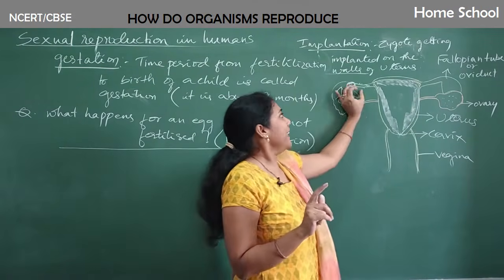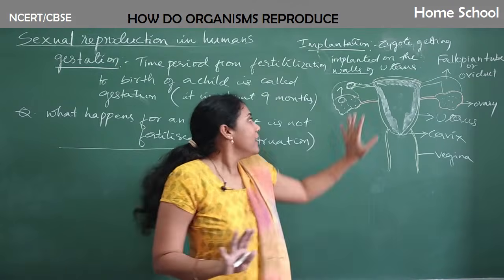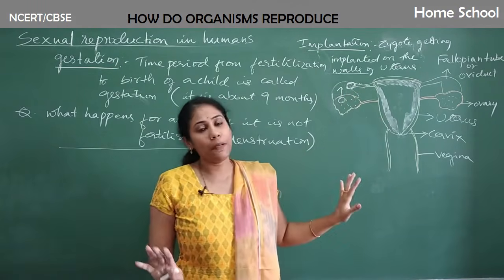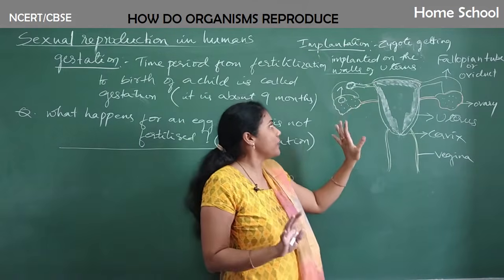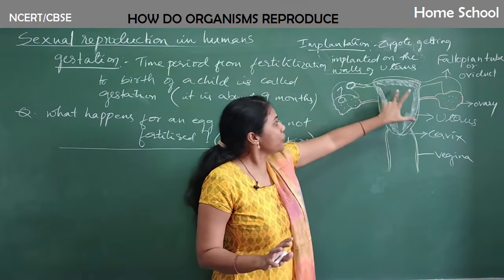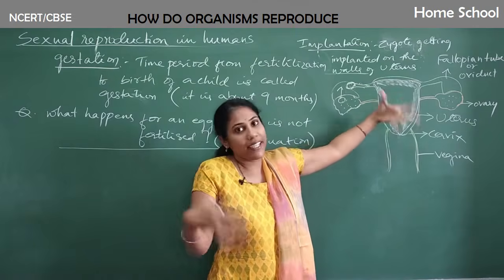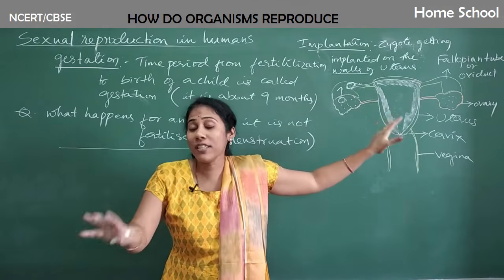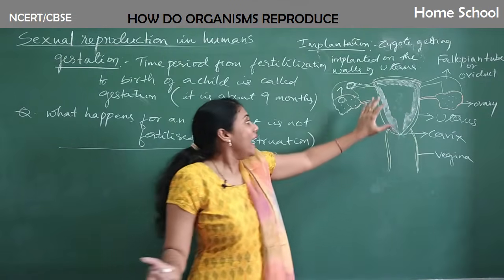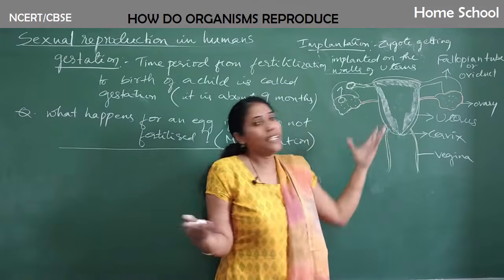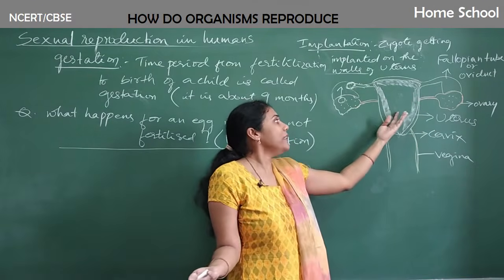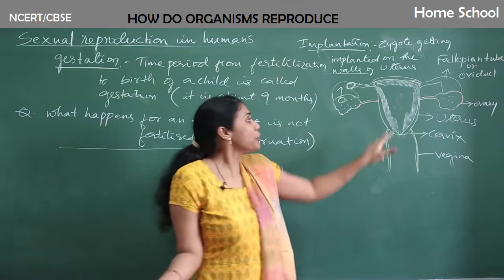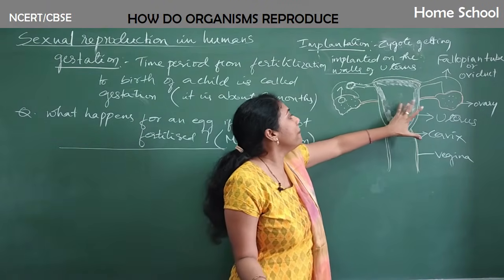And the egg will wait for 1 or 2 days. After coming to a fallopian tube, it will wait for 1 or 2 days for the sperms. If the sperms don't come and reach, what happens? The egg goes to the uterus, and there it will die. We call it degenerates. At the same time, this wall is not necessary, because a baby is not forming here. So this much thick wall in the uterus is also not necessary, so the wall of the uterus will break down.